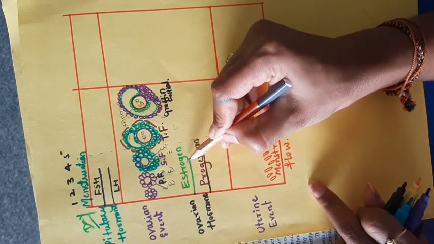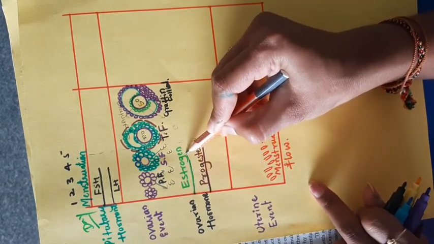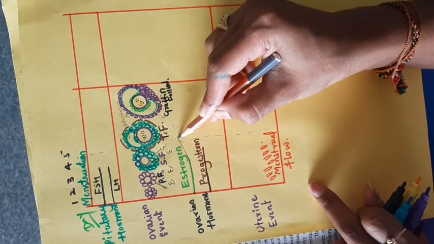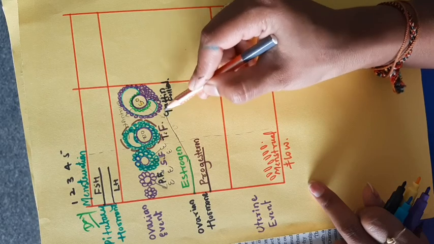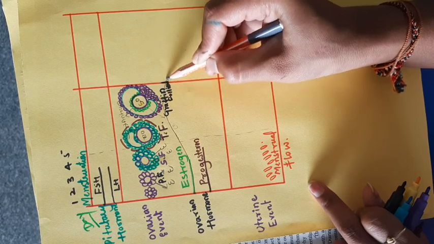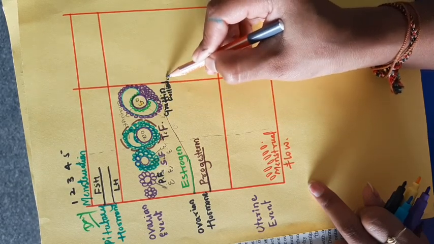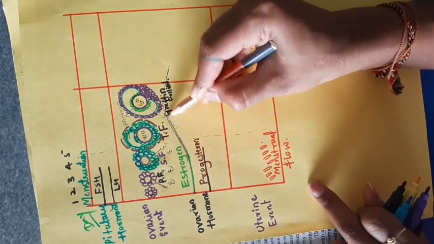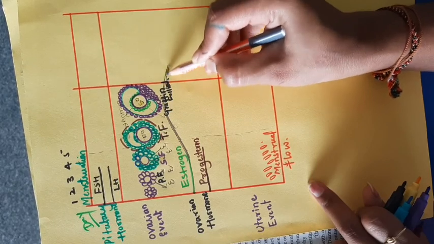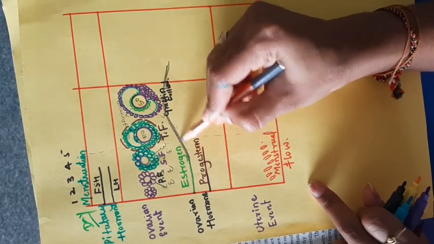Initially it's normal. As the follicular cells increase in the ovary, the estrogen level also increases inside the ovary.